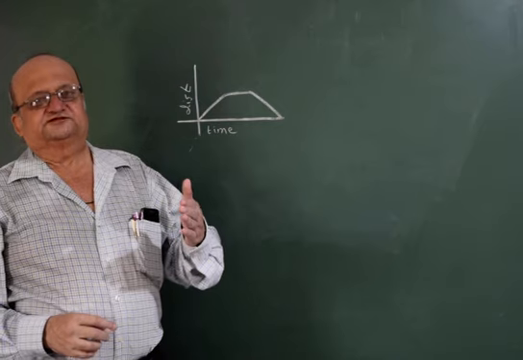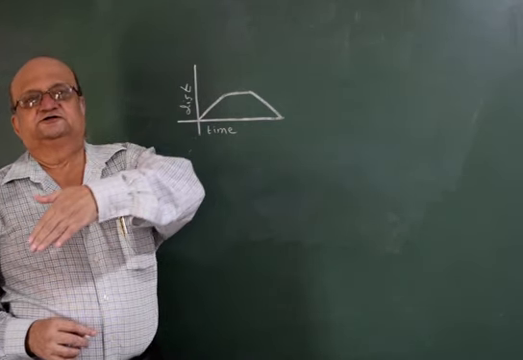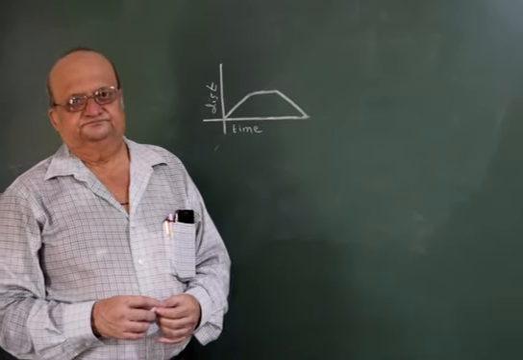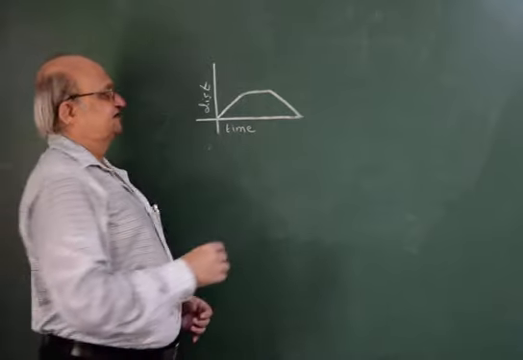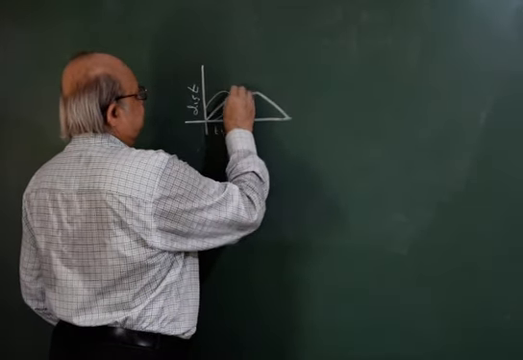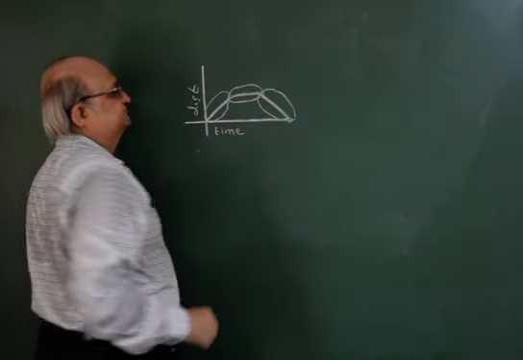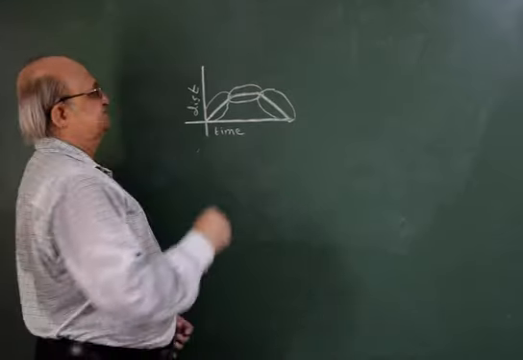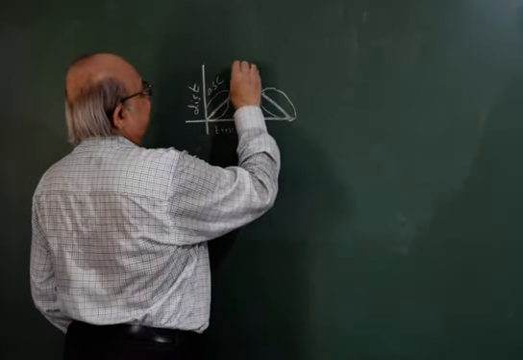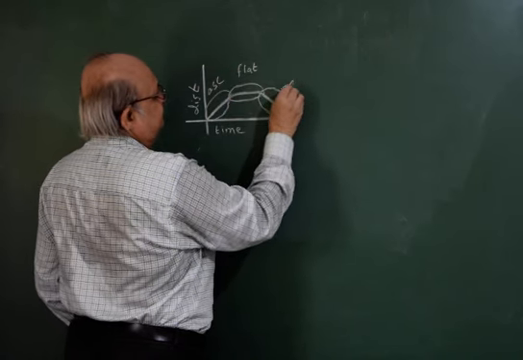Picks up speed, maintains speed, reduces speed, comes to a halt. How do we describe these three portions of the graph? This is the ascending part, this is the flat part, and this is the descending part.